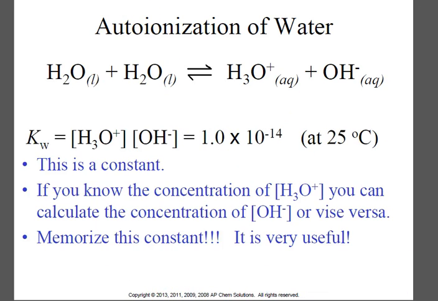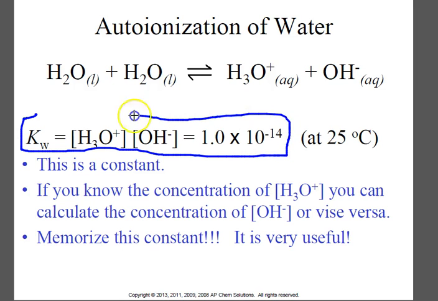So there's your equation again. This Kw expression and its value is going to be key in our calculations. If we know the concentration of the H3O+, then we can also know the concentration of the hydroxide.